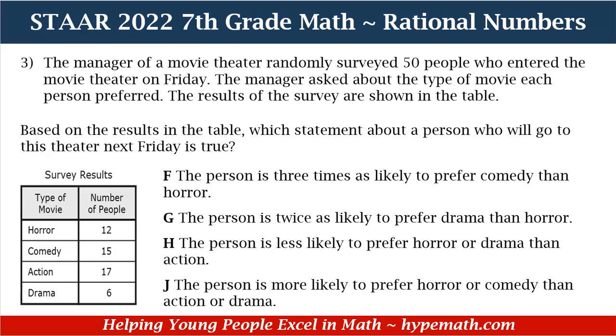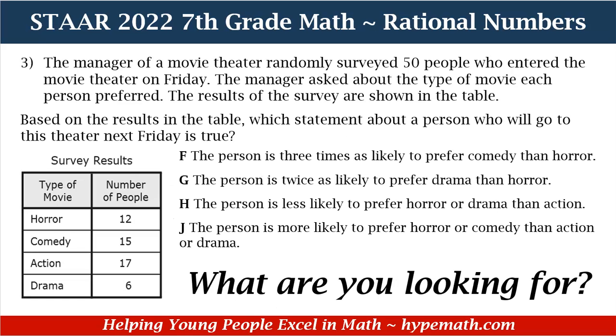So let's look at our table with the survey results. We see in the left-hand column we have the type of movie, and the right-hand column the number of people. So for horror, we have 12 people, comedy, 15 people, action, 17 people, and drama, 6 people.